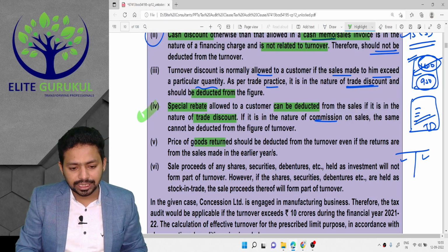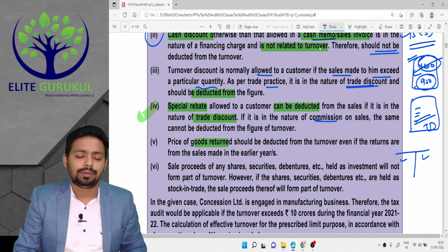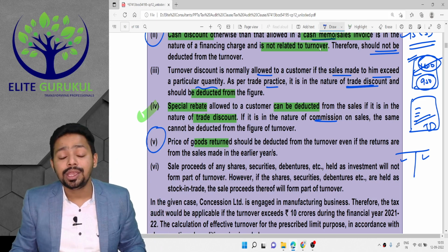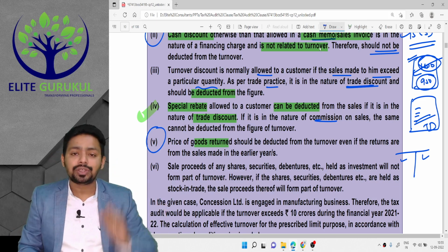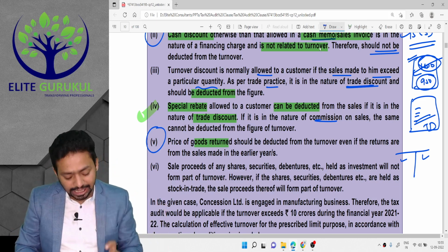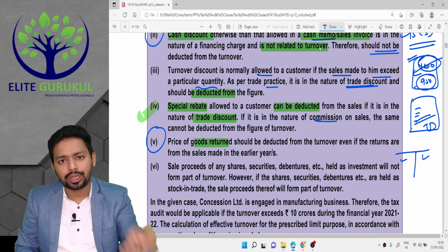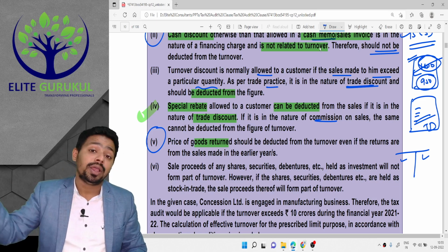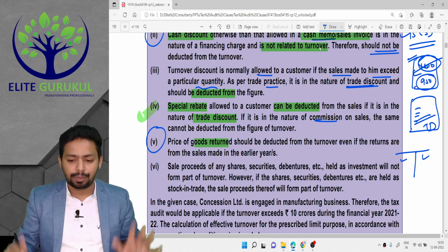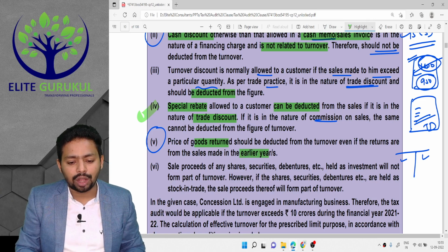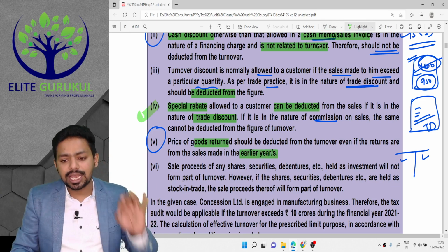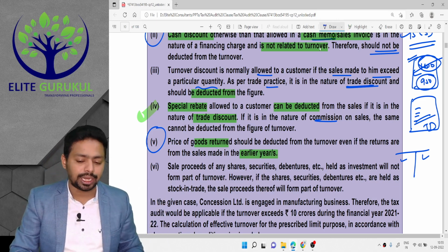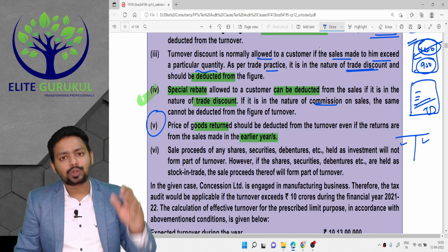Next. Price of the goods returned. Please understand, sales return must be subtracted. Now, one doubt which comes up in the industry is, exactly which return? Return during the year, or the sales return of the quantity which was sold during that year? What about last year's return? What about the year before last? What about a three-year-old return? Any year. Please understand, here the guidance note has not put any limitation on that. Any sales return should be subtracted. So whether it is related to the current financial year or a past financial year, a sales return has to be subtracted.